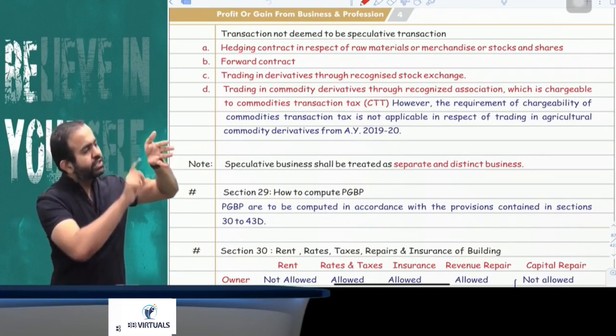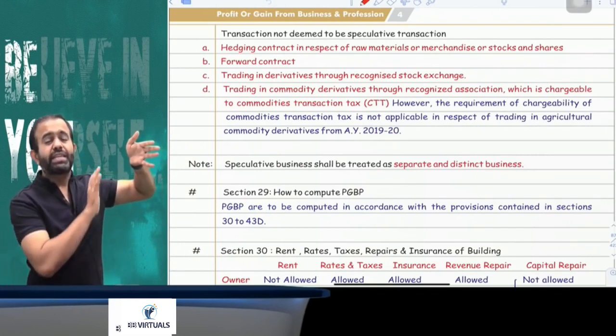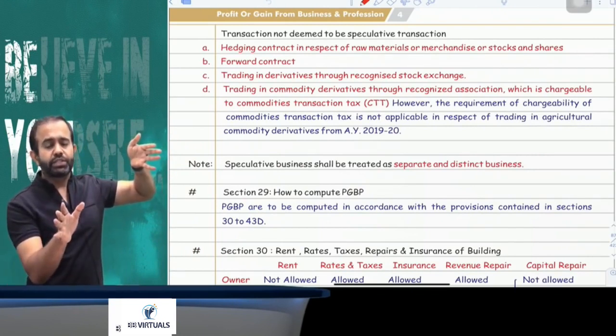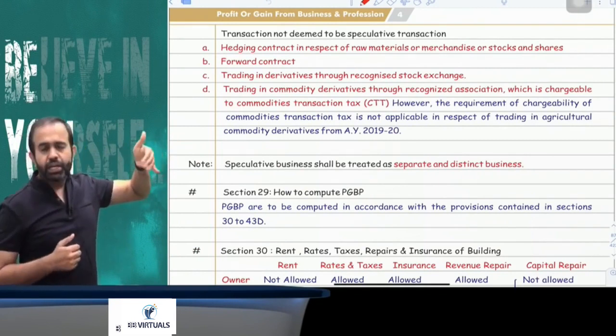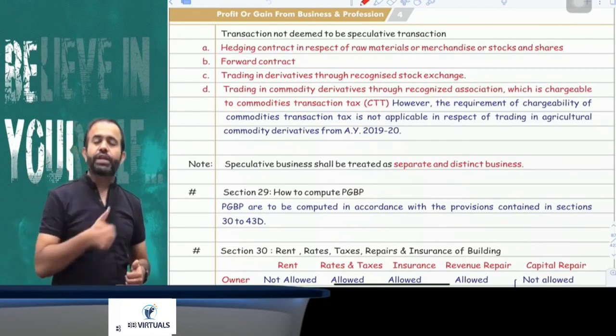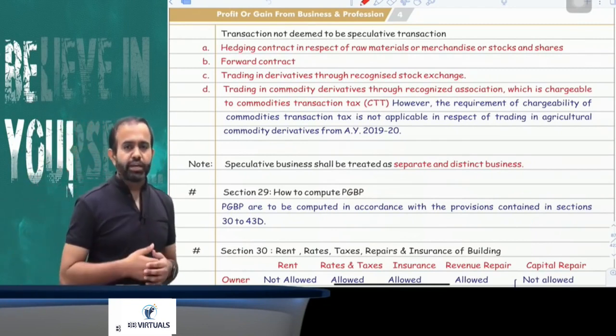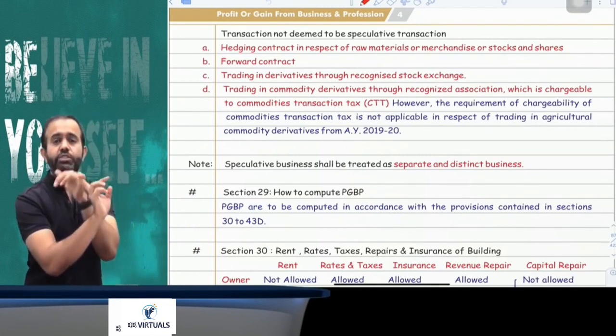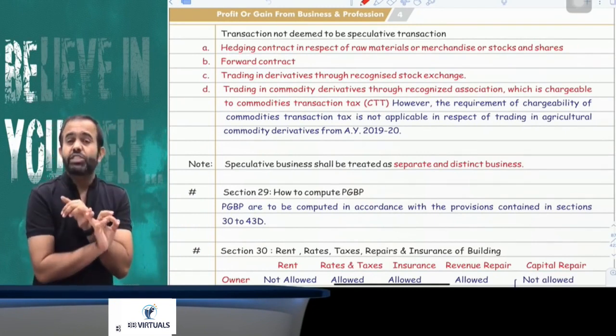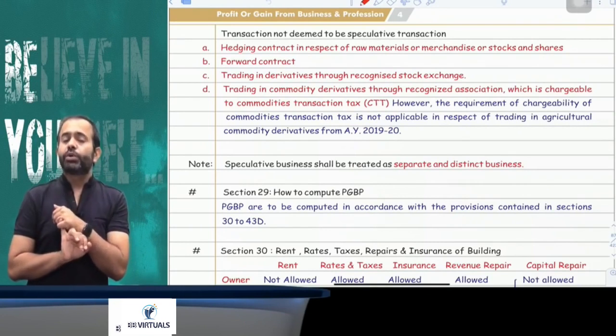Now, these 5 transactions look like speculative transactions, but they are not treated as speculative transactions. These 5 transactions will be treated as normal business transactions only. First is hedging contract in relation to raw material merchandise. Second is hedging of shares and securities. Third is your forward contract. Fourth is your derivative in shares and securities, and fifth is your commodity derivative.